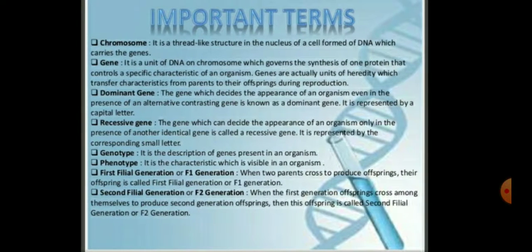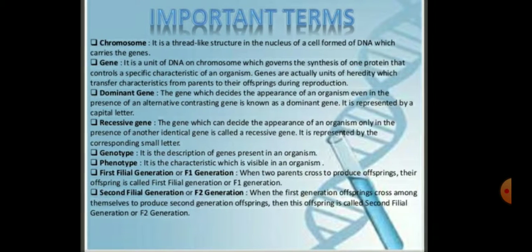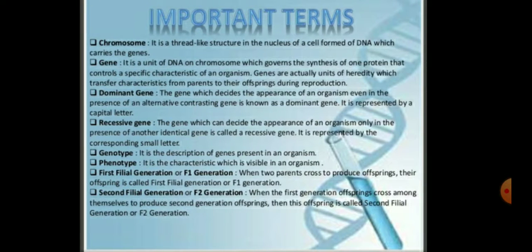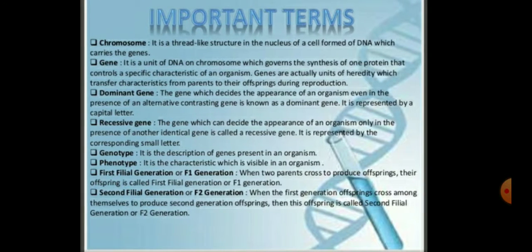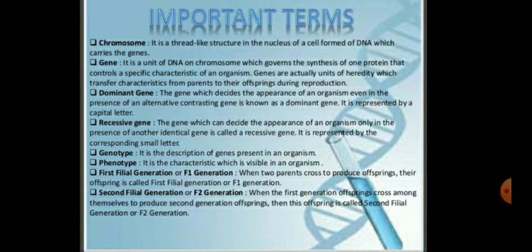The next term is the genotype. Genotype is the description of genes present in an organism, and the phenotype is the characteristic which is visible in the organism. Like how the organism looks, tall or short, is a type of phenotype.